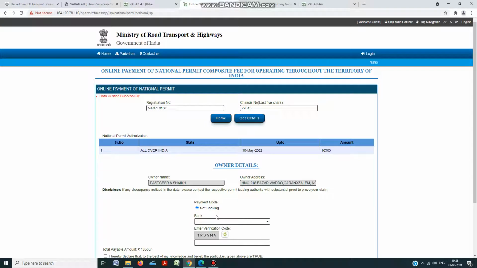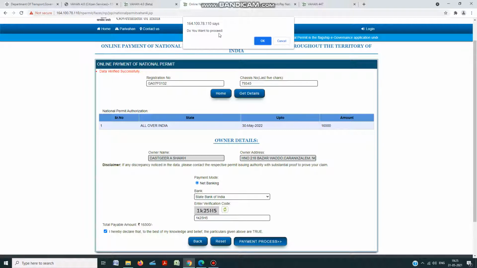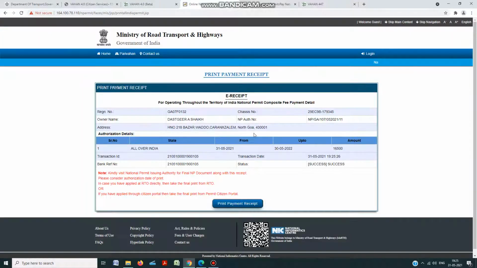So you proceed for the net banking payment, State Bank payment. You enter the verification code 13 and click I declare and make the payment. Do you want to proceed? You say yes, and a print will be generated of the 16,500 composite fee.